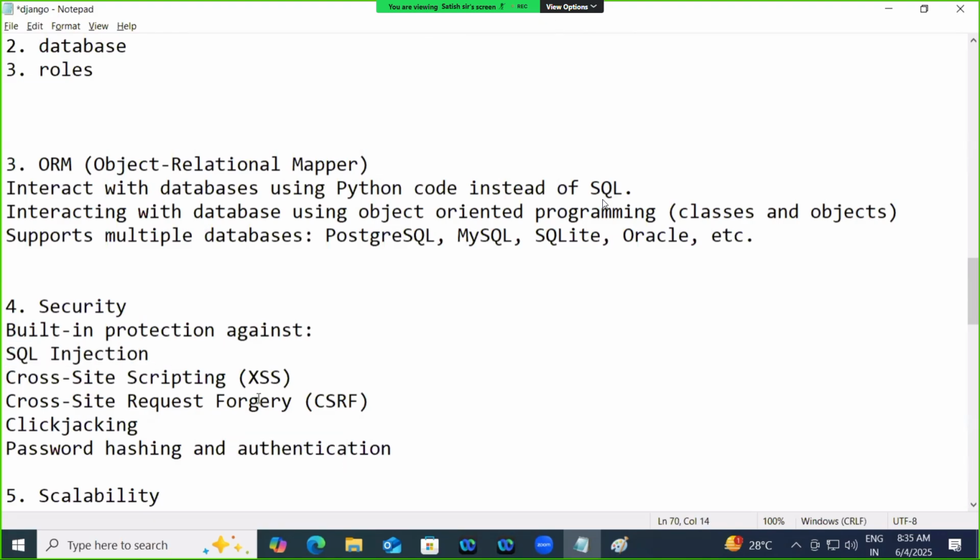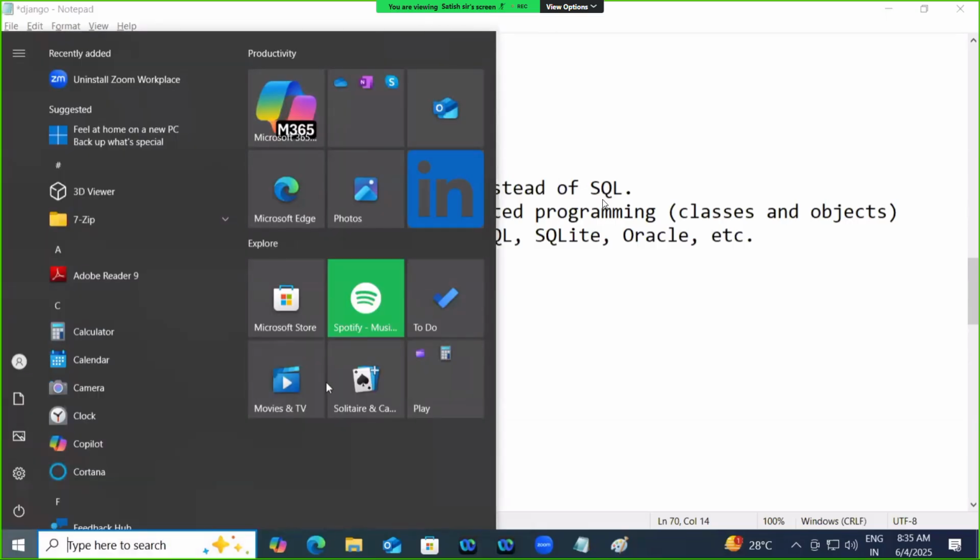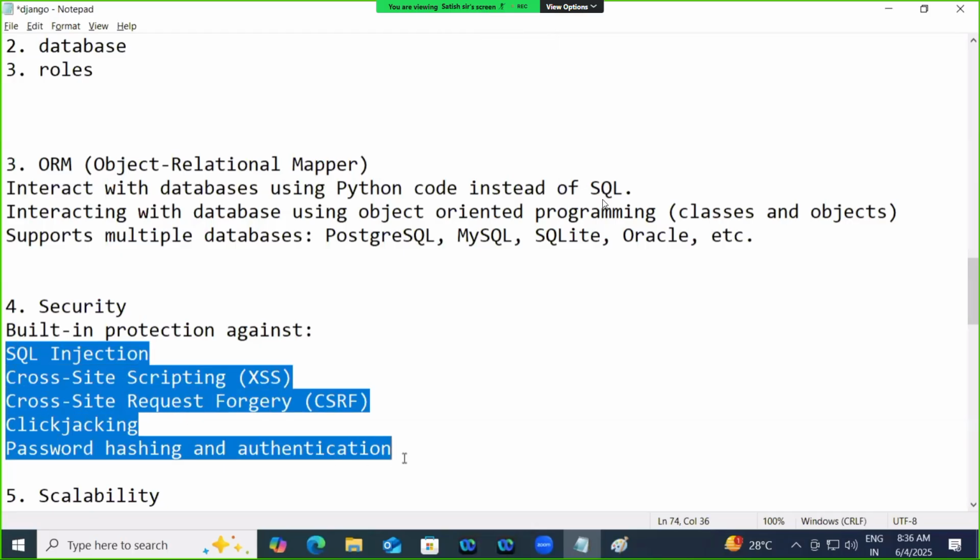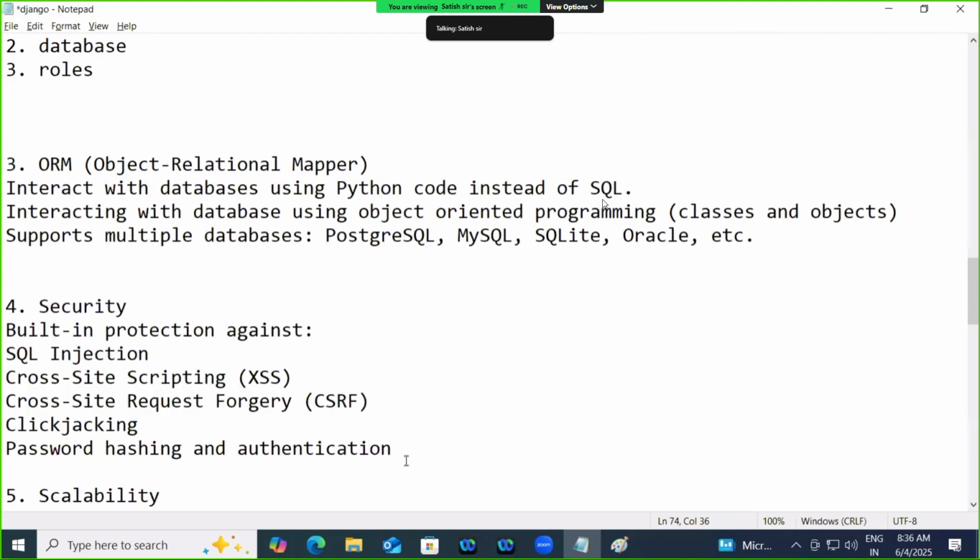I'll just tell you a simple example. What is SQL injection? These are called hacking techniques. You read this, you become a hacker. You try to enter into the website by using all these techniques. Sometimes they'll send fake links that look like Facebook. That is called cross-site request forgery.